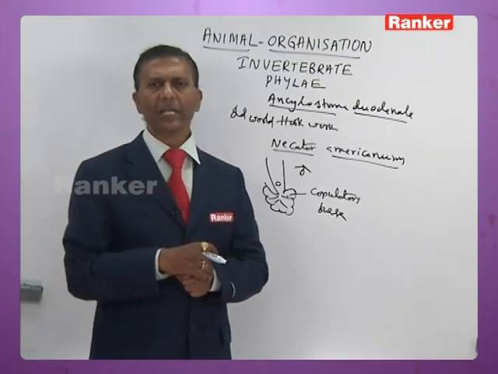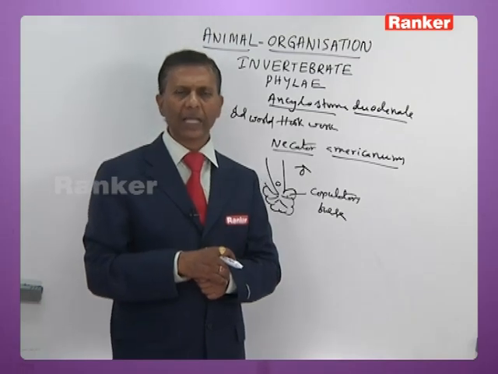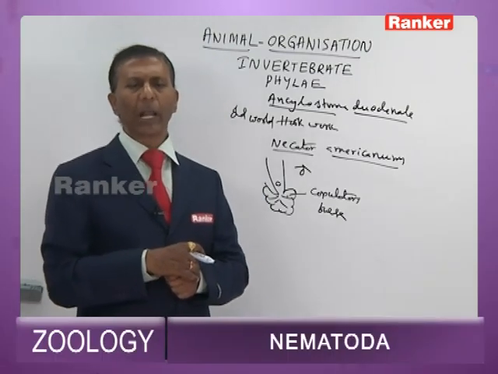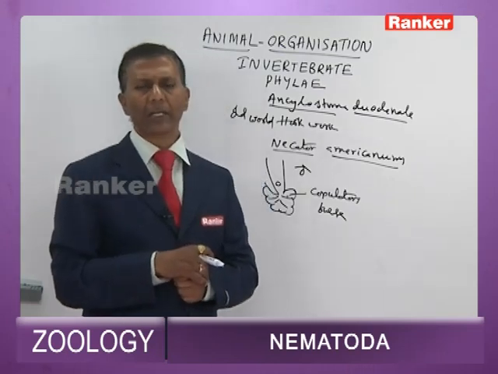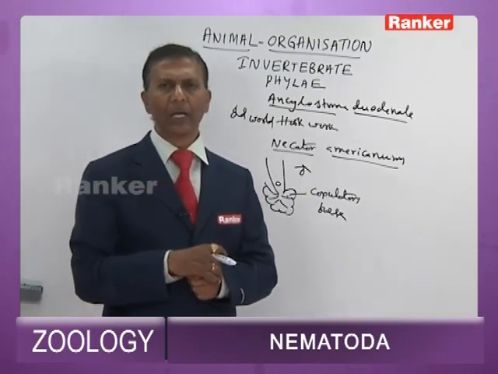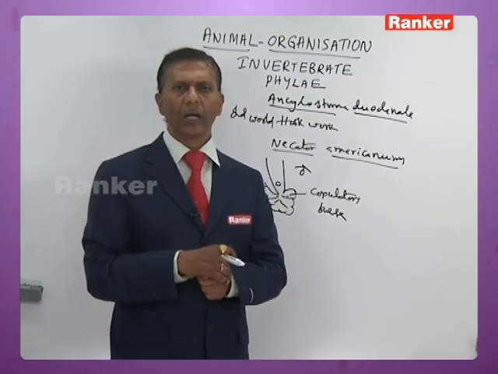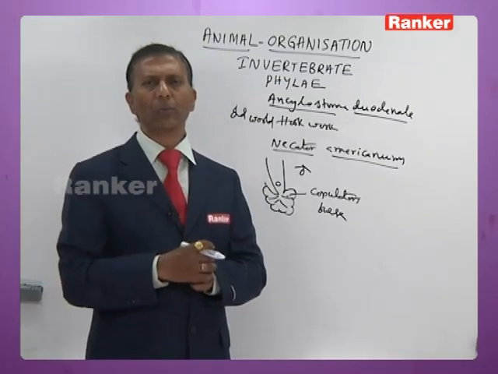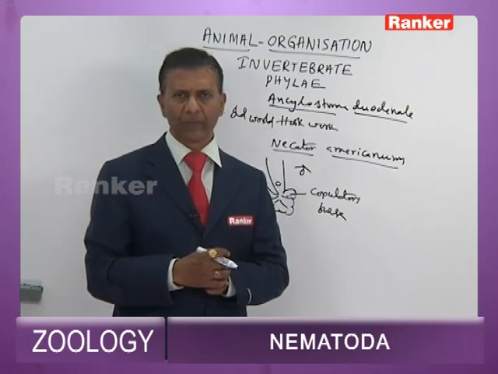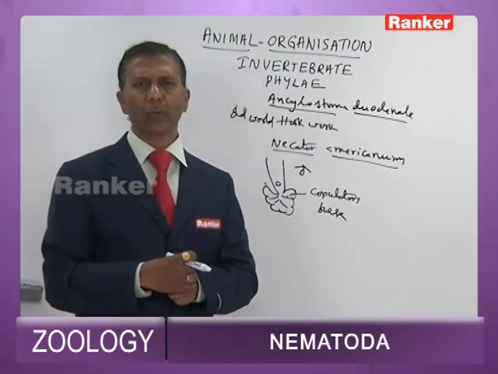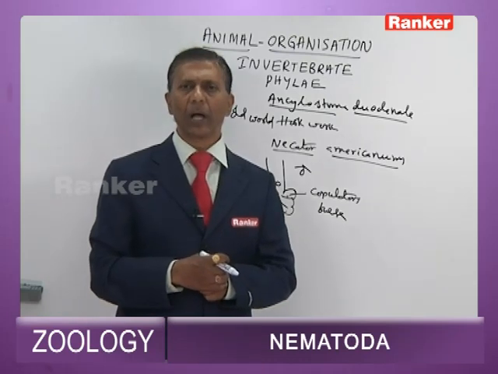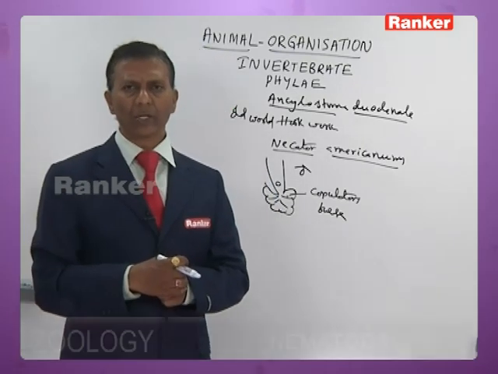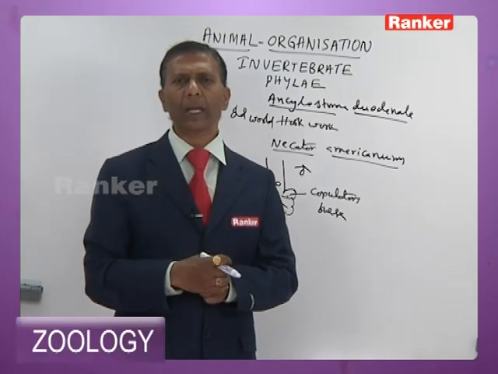Soon after fertilization, the female lays eggs. These eggs come out along with the fecal matter. Eggs hatch into the first stage larva, called rhabditiform larva. While in the soil itself, the larva undergoes 2 molts to form the third stage. The third stage larva, filariform larva, is infective to man.